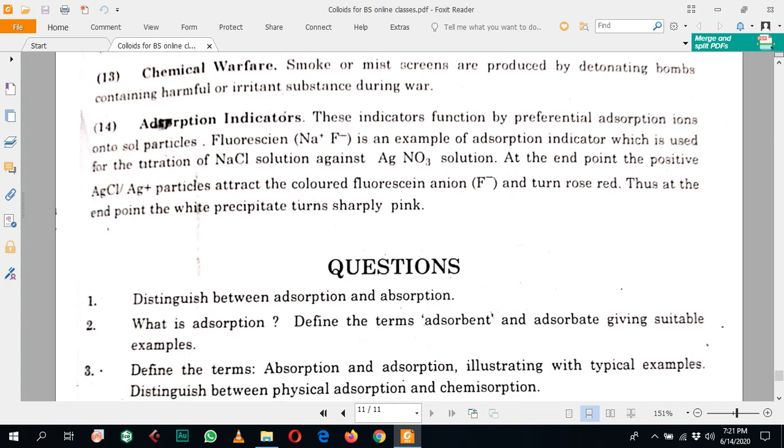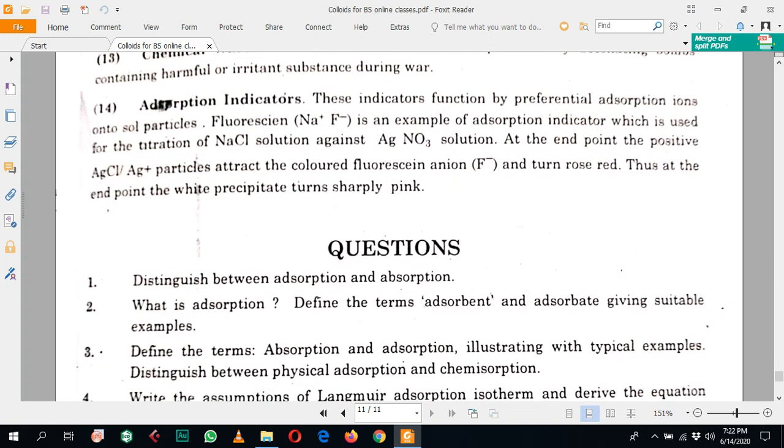Next and last example is adsorption indicators. They are also an example of a colloidal solution in which different substances are attached on their surface. There is a process of preferential adsorption of ions on the surface of these indicators.